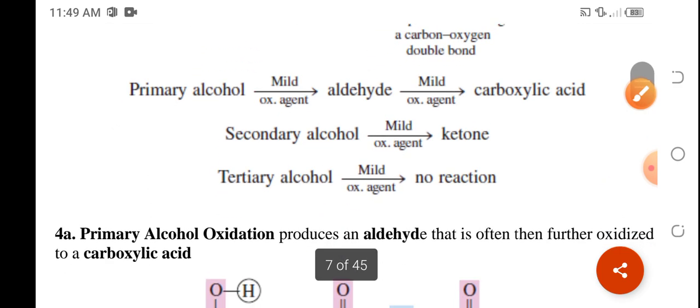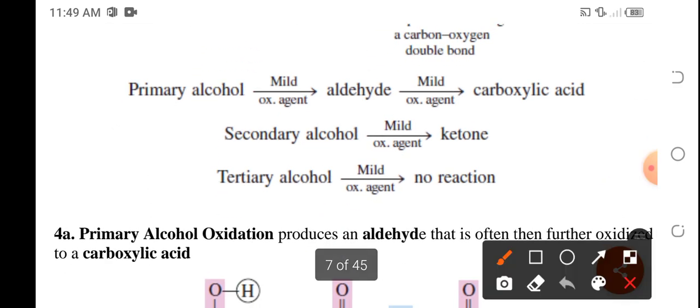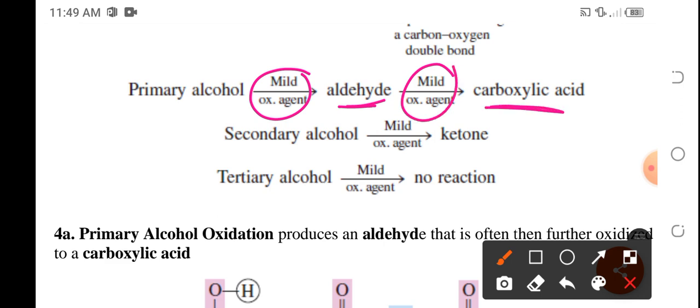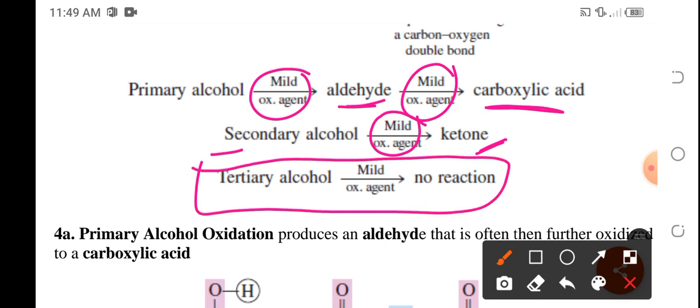Okay? So primary alcohol, once oxidized, will turn into aldehyde. Further oxidation will convert it to carboxylic acid. Secondary alcohol, once oxidized with the presence of a mild oxidizing agent, will turn into ketone. Okay, remember that tertiary alcohol undergoing oxidation will have no reaction. Okay?